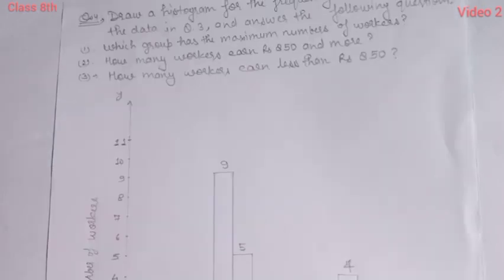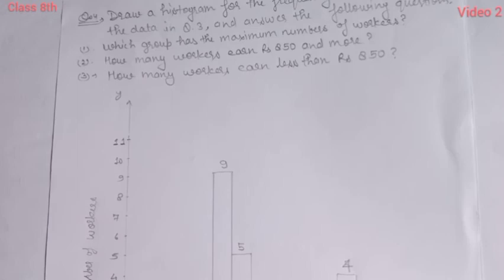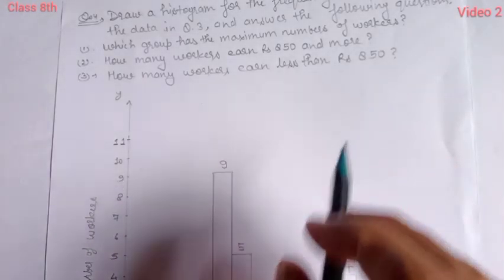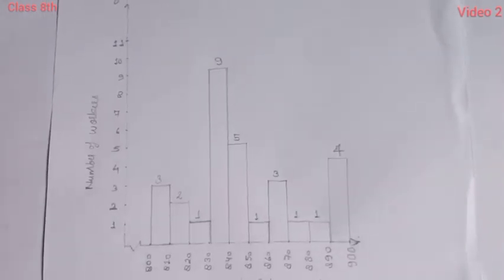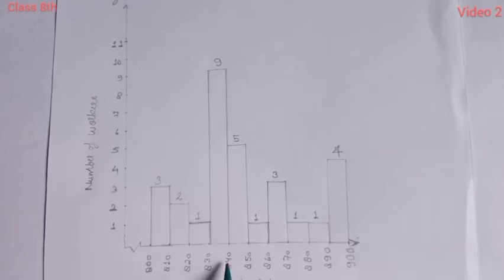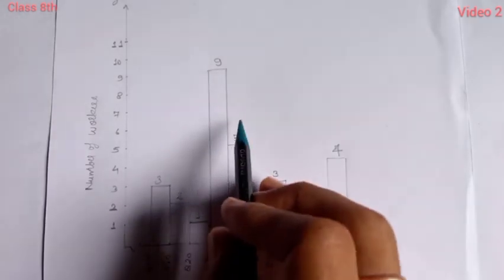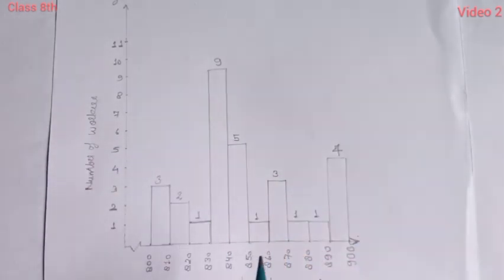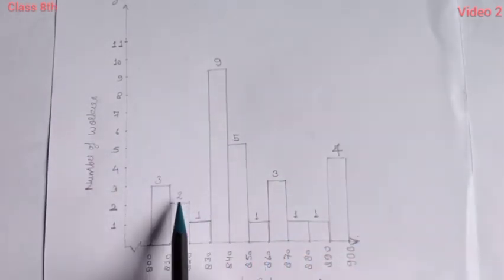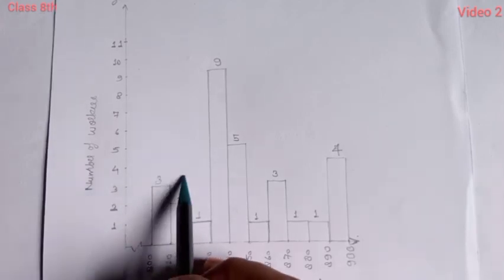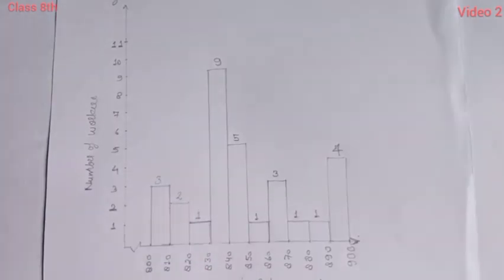Now students, the last question, number 3: how many workers earn less than rupees 850? So again observe the histogram. Less than 850 means the highest class is 840 to 850. So from this point to this point, add all these: 9 plus 5, 14, 15, 16, 17, 18, 19, 20. So students, here 20 workers earn less than rupees 850.